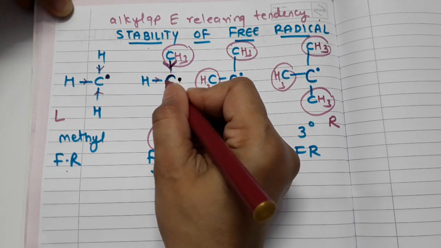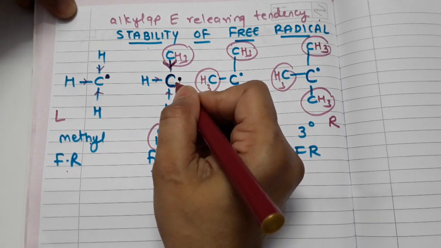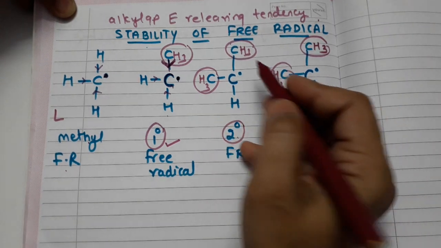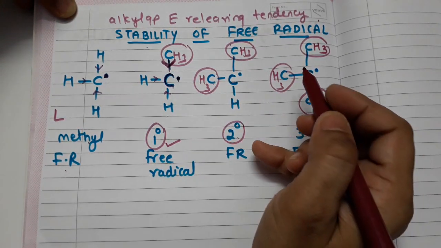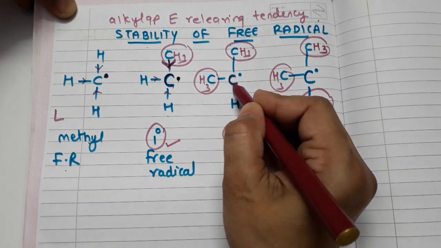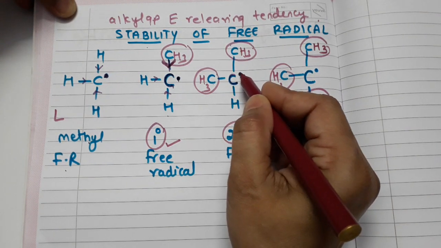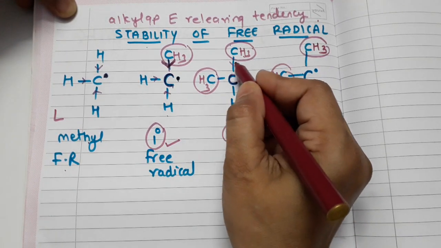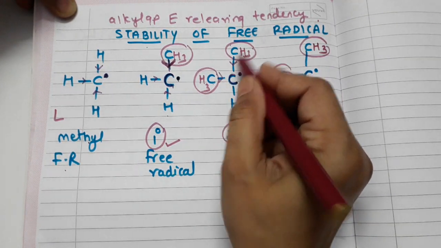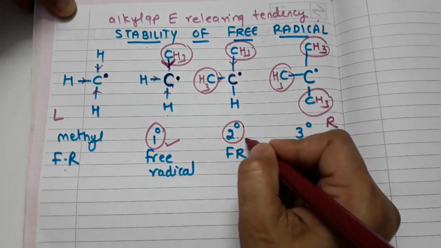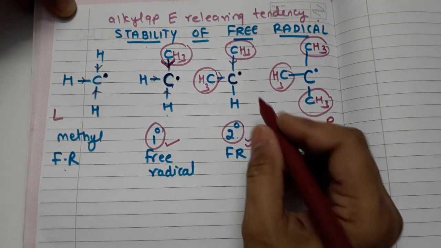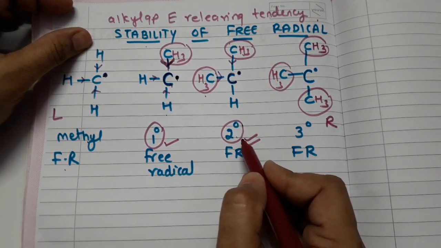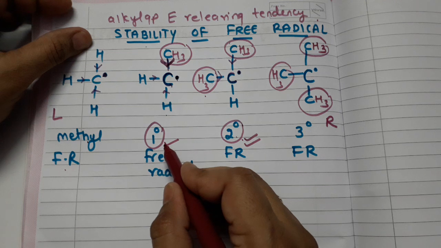So this carbon free radical is getting stabilized. Now if we look at the secondary free radical, two methyl groups are present. It means this carbon atom which has a single electron is in need of one more electron, hence tries to pull electron from the neighbor methyl group. So here it is getting more electron density from the two methyl groups. So it means secondary is more stable than primary.